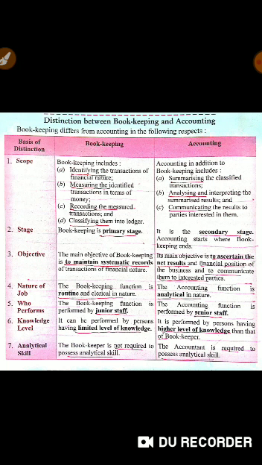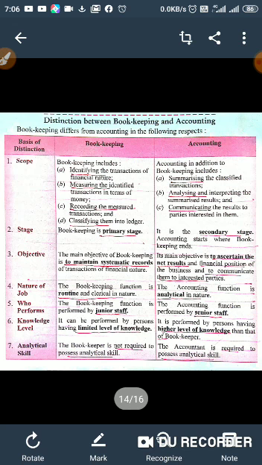The third point of distinction is objective. Bookkeeping has the objective to maintain systematic records only, but accounting has the objective to ascertain the profit and loss of the firm as well as to provide information about the financial position. Apart from this, they also communicate the results after analysis and interpretation.